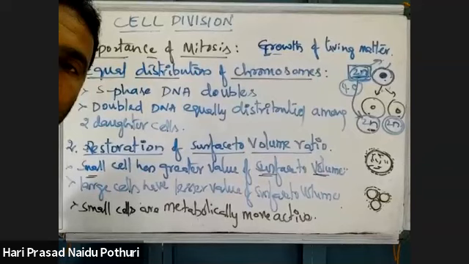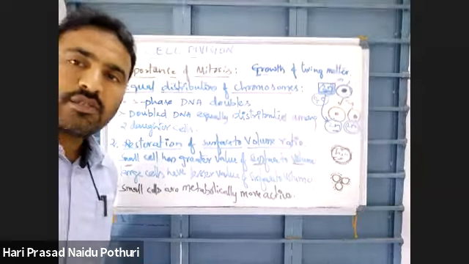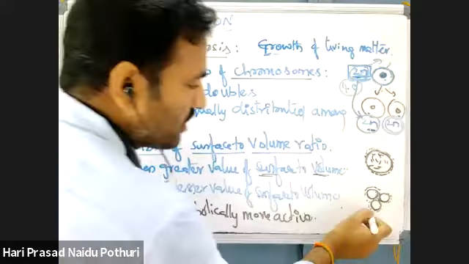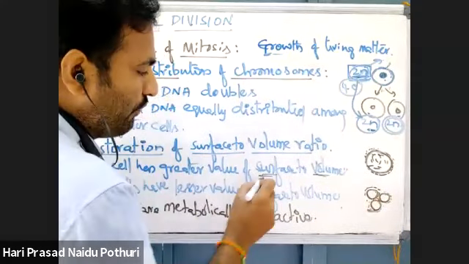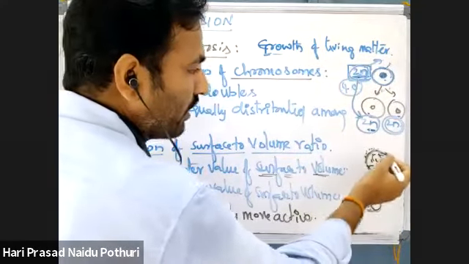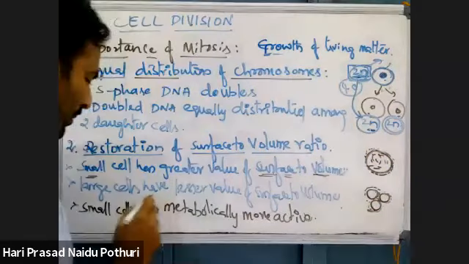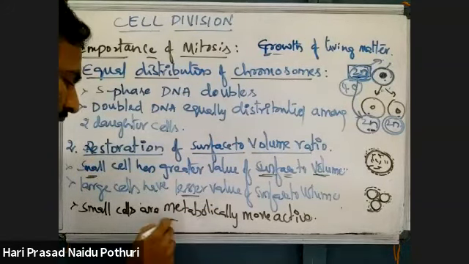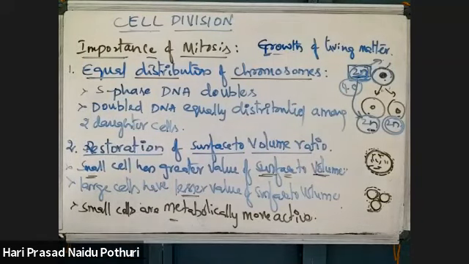Small cells have a larger ratio, I mean more ratio of surface to volume, whereas larger cells have a small value or lesser value of surface to volume ratio. So larger cells are metabolically less active, whereas small cells are metabolically more active.